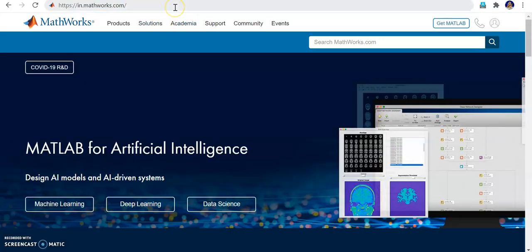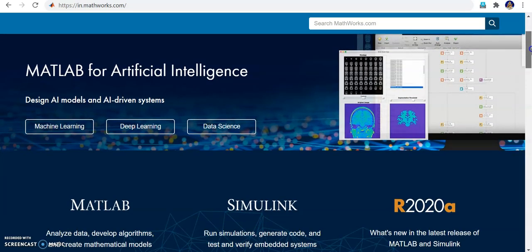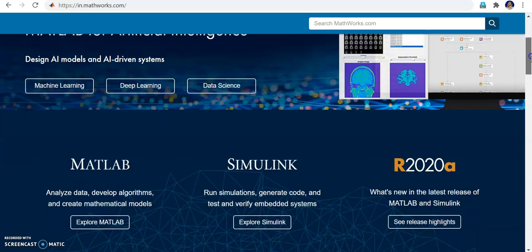Okay, we will see how to create a MathWorks account, that is your MATLAB account. Then only you can have access to the free online training courses, and so many other things. Right? Now we are on the MATLAB website, that's in.mathworks.com. You can see what things are available now. MATLAB for artificial intelligence, right? Nowadays everyone speaks about artificial intelligence, AI, machine learning, deep learning, data science.